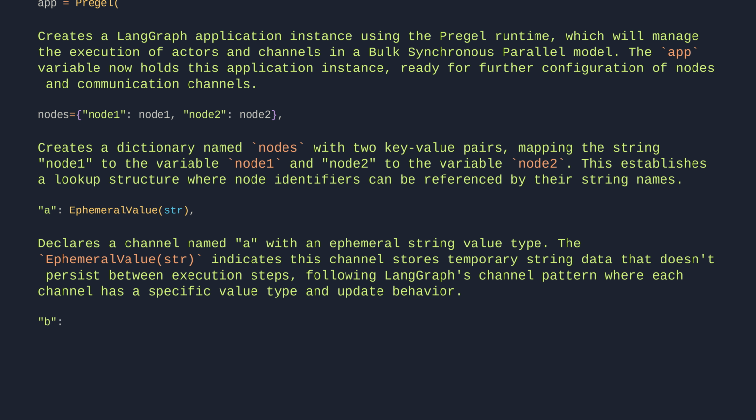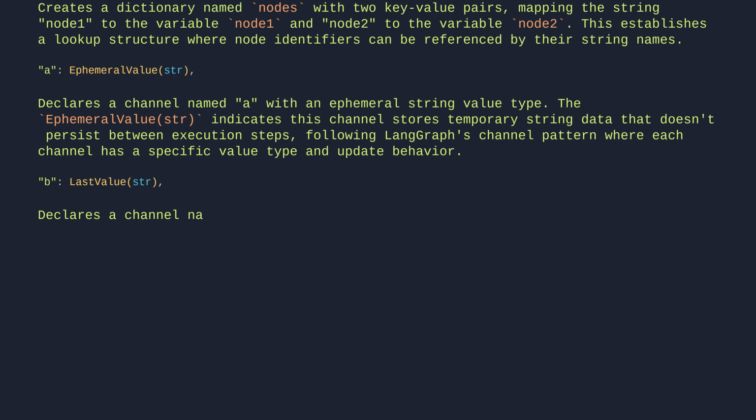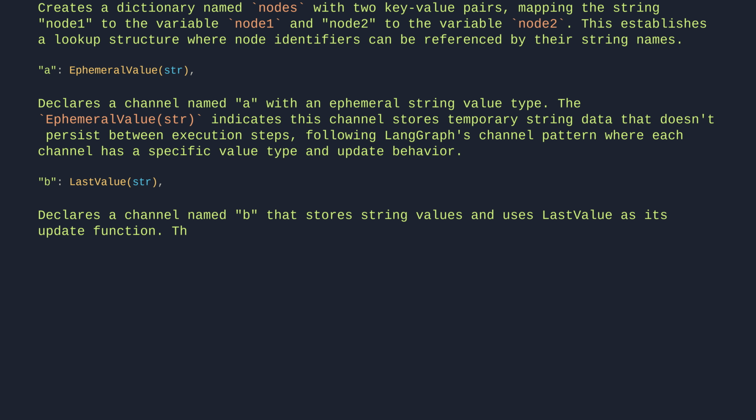B: LastValue(str). Declares a channel named B that stores string values and uses LastValue as its update function. The channel will maintain the most recent string value received, discarding previous updates.